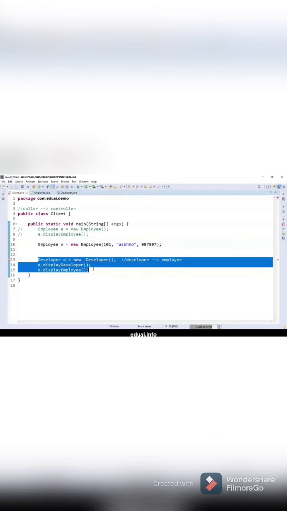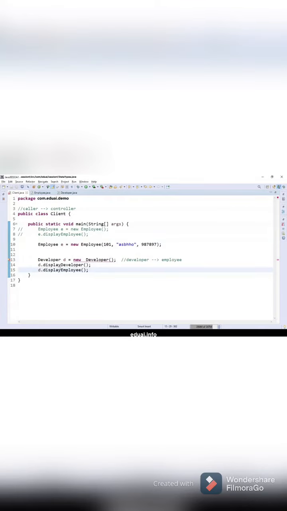This parent class constructor, you will not invoke directly in employee. See, I will not do this, right? What I will not do? I will not create an object of the parent class. Why will I not create it? Just now I told you, I don't create an object of the parent class. Because in case of inheritance, I create objects of child classes, and on the child class object I can invoke all the methods of the parent.